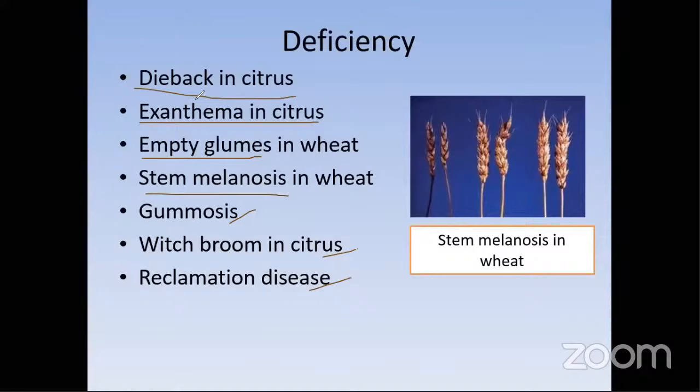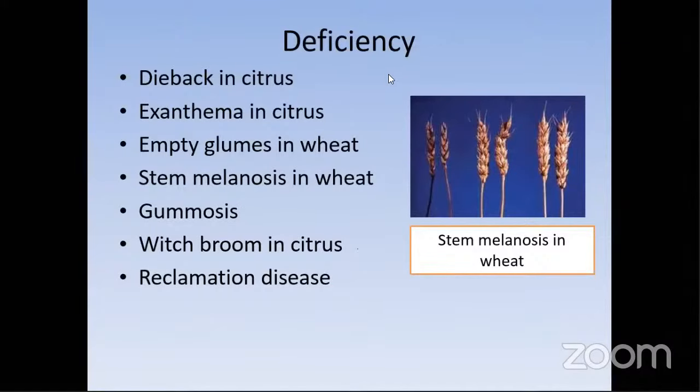These are the specific symptoms regarding this particular element: dieback in citrus, exanthema in citrus, empty glums and stem melanosis in wheat, gummosis, rich broom in citrus, and reclamation disease. So these are the important factors in zinc.